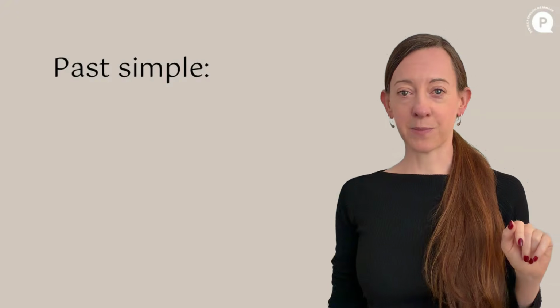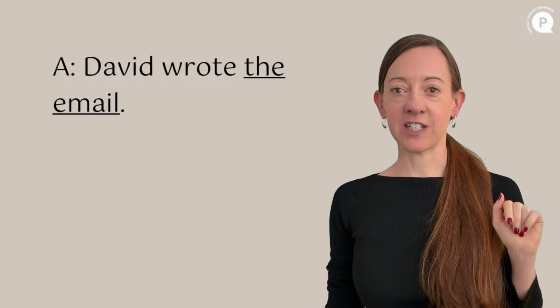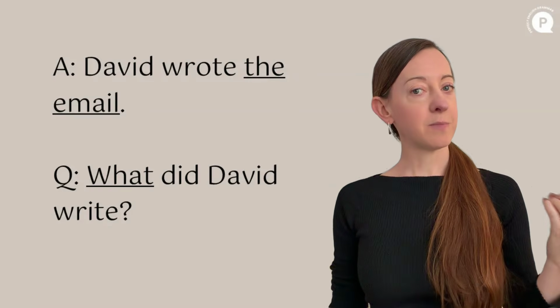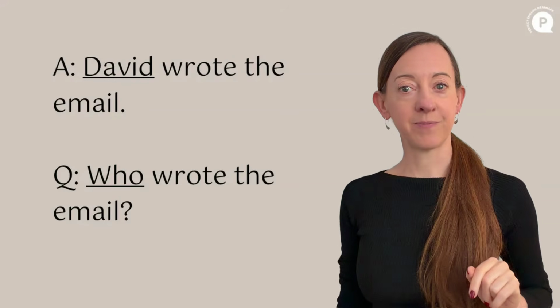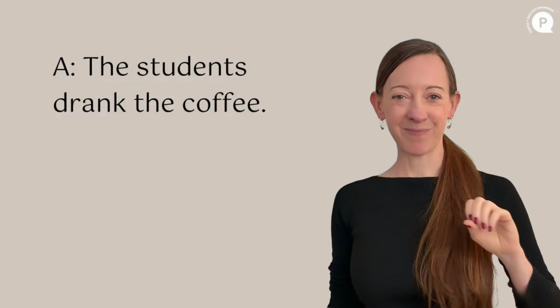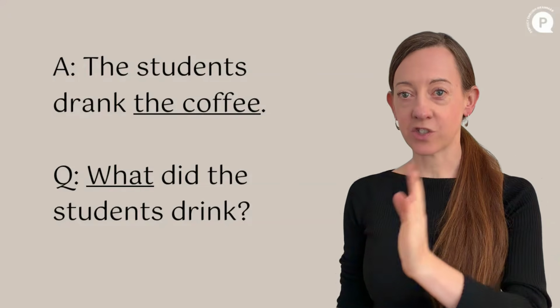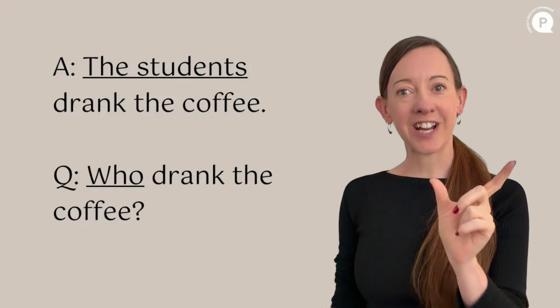Let's look at some more examples with the past simple. Say the answer is David wrote the email. The object question, the normal question, is what did David write? We're asking about the email. The subject question is asking about David. Who wrote the email? Another example. The answer is the students drank the coffee. The object question, so we ask about the coffee, what did the students drink? And for the subject question, we ask about the students. Who drank the coffee?